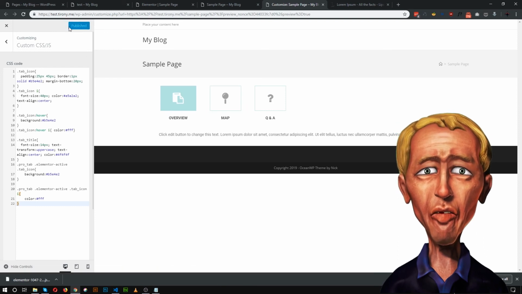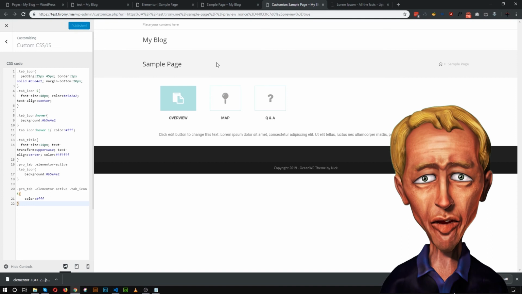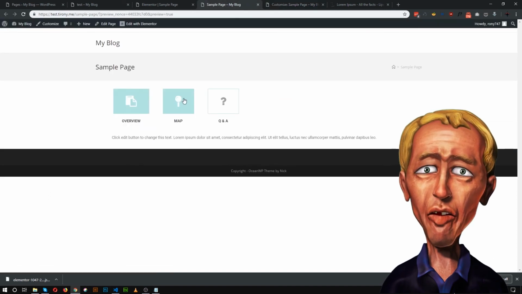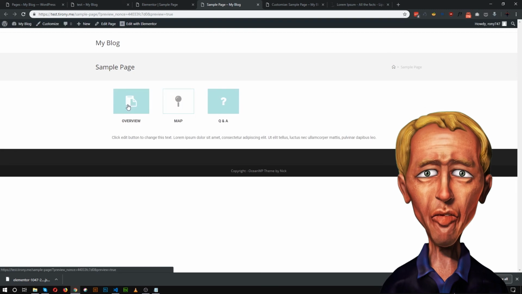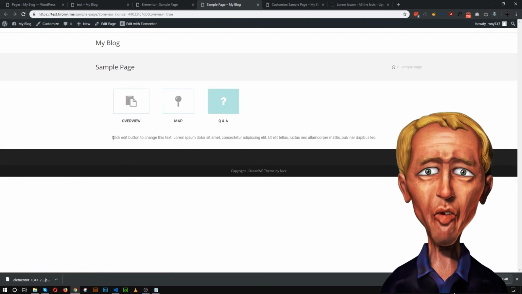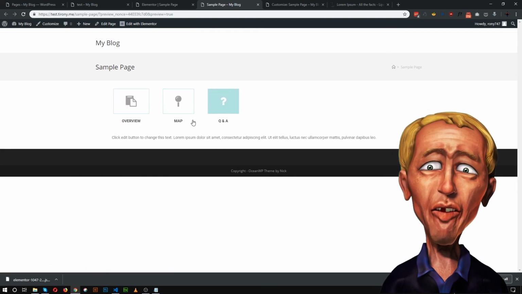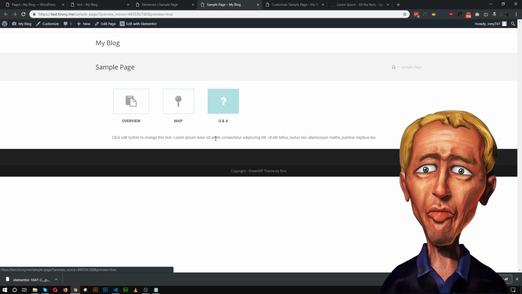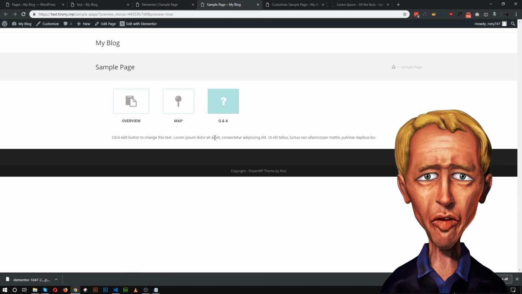Let's hit the publish button and refresh this page. As you can see, our tab is now done. You can also style the content area based on this area. So this is the tutorial for this icon tab. So I hope you guys learned something new.